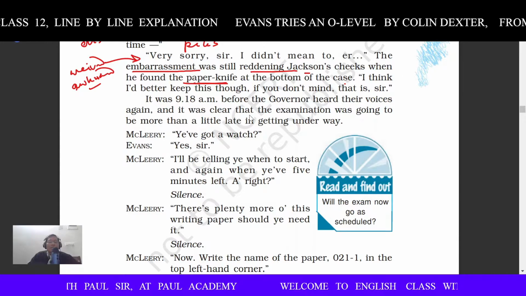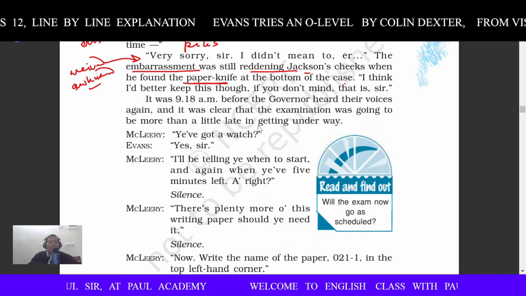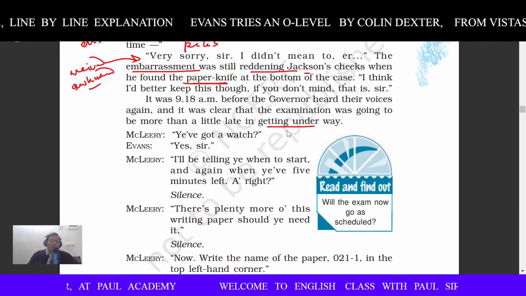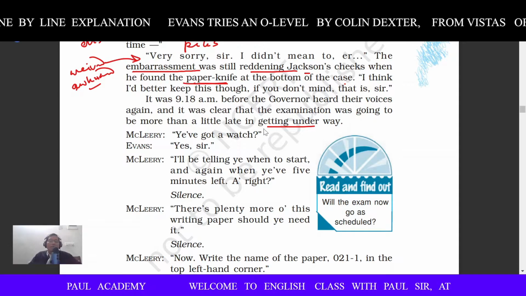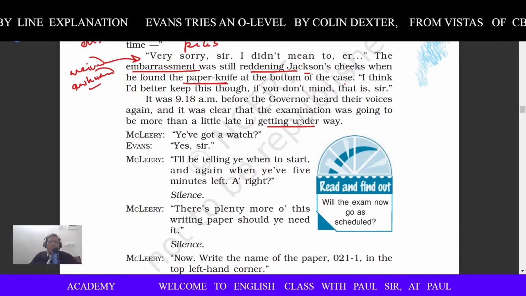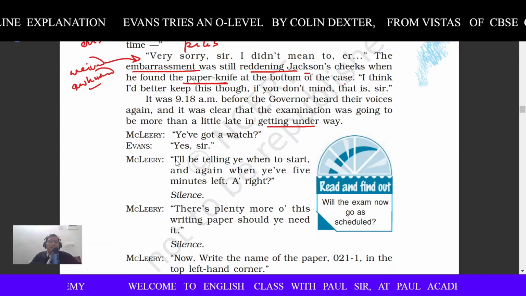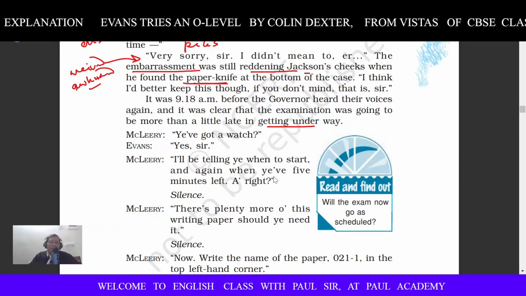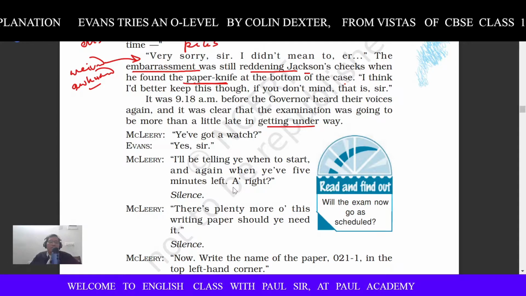And it was clear that the examination was going to be more than a little late in getting underway. Okay, getting underway means begin to happen, not starting. So the governor understood the examination is going to take a little more time to start. McLeery, you've got a watch? Yes, sir. I'll be telling you when to start. And again, when you have 5 minutes left. All right, that is all right.